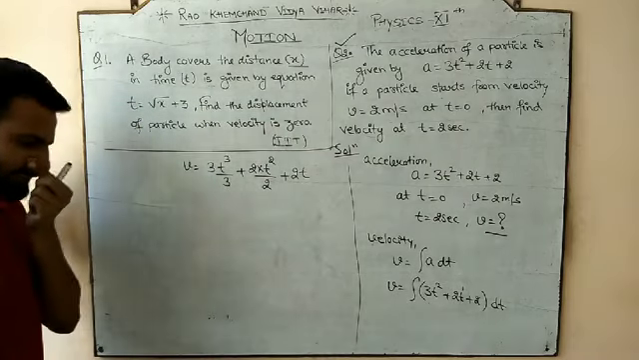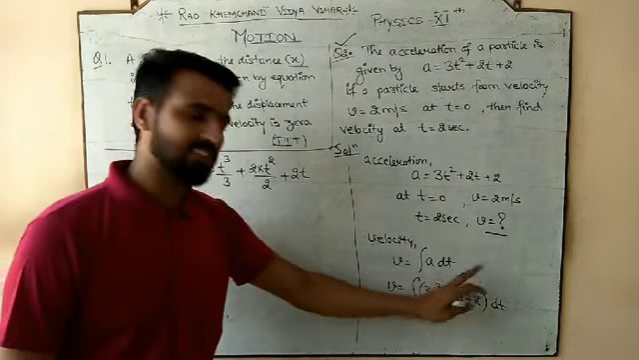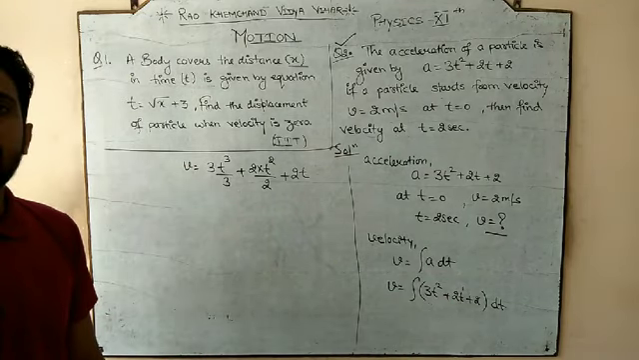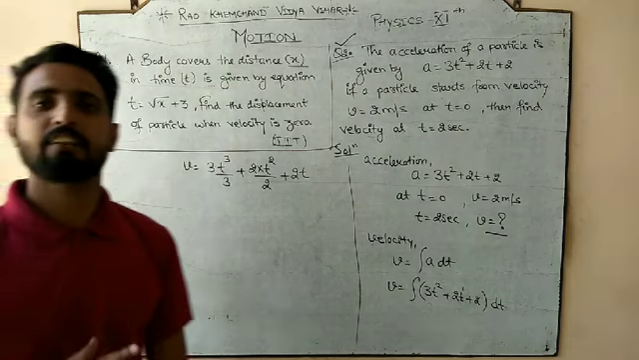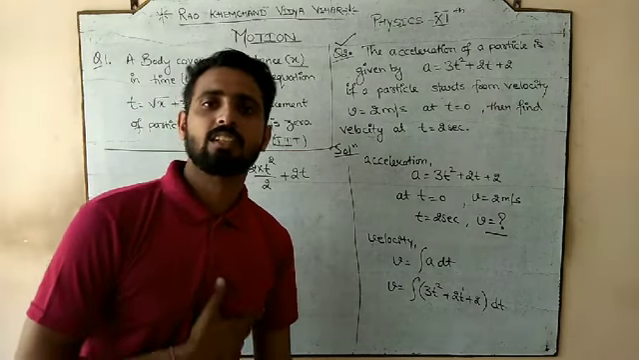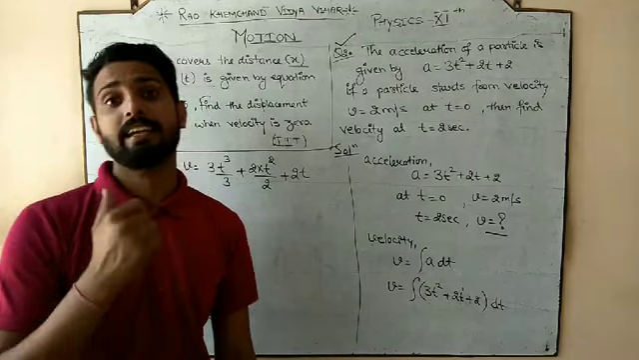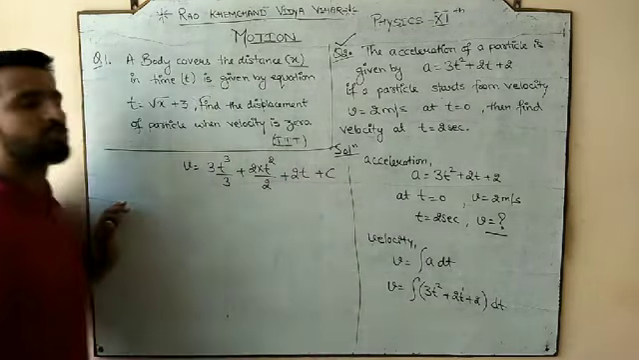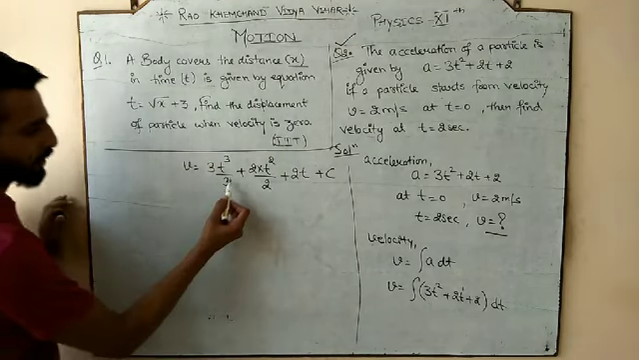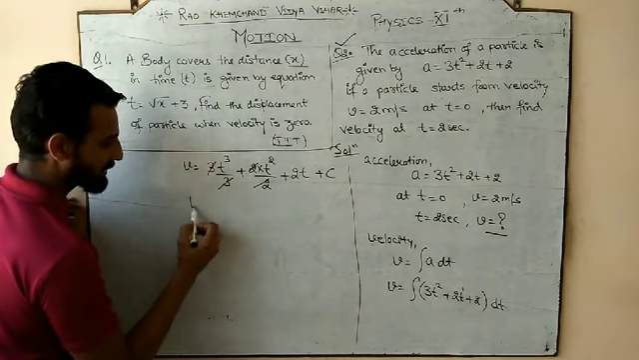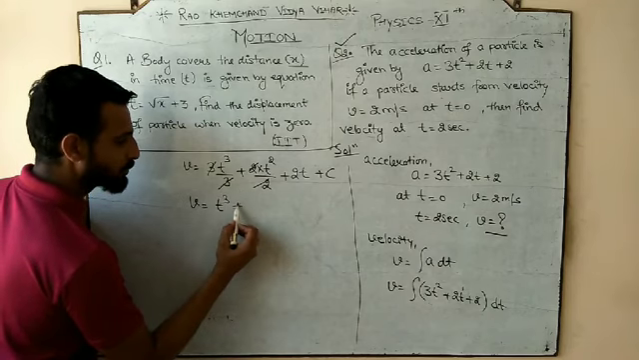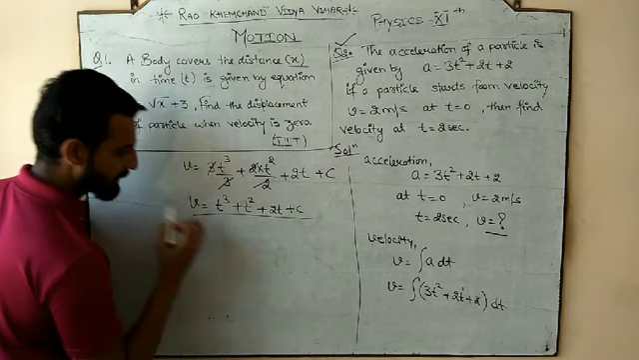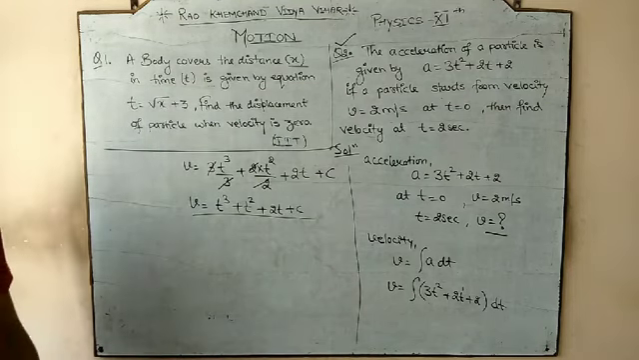But since we have done the integration of acceleration with respect to time, this is not a definite integral, it is an indefinite integral, and in an indefinite integral there is some constant with it. So after solving, what is the velocity equation? t cube plus t square plus 2t plus c. So this is the equation for velocity.